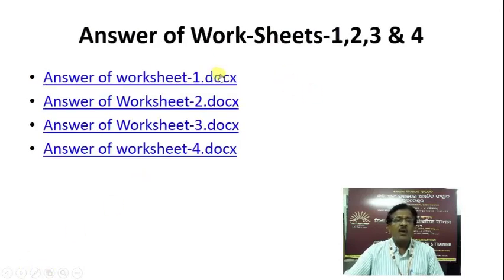Then, as I have given you worksheets 1, 2, 3, 4 and I have discussed all the worksheets with you, now is the time to check the answers which you have noted down in your notebook for each worksheet. So now you see how far you have done correctly or not, you can verify.